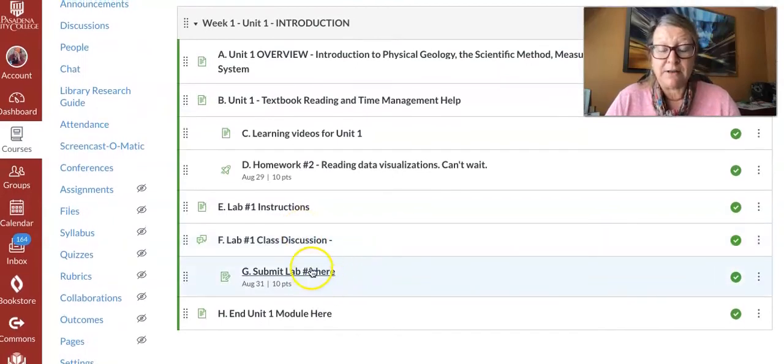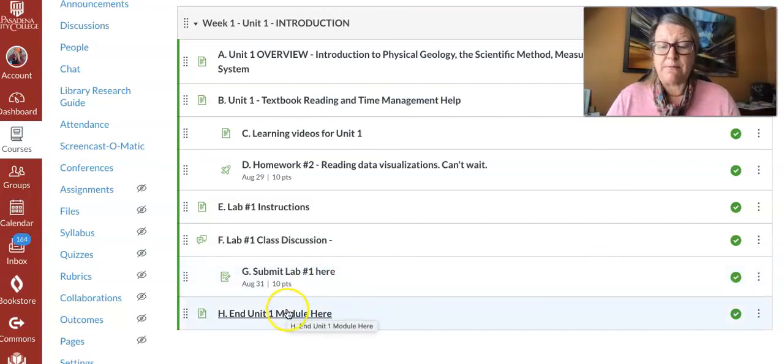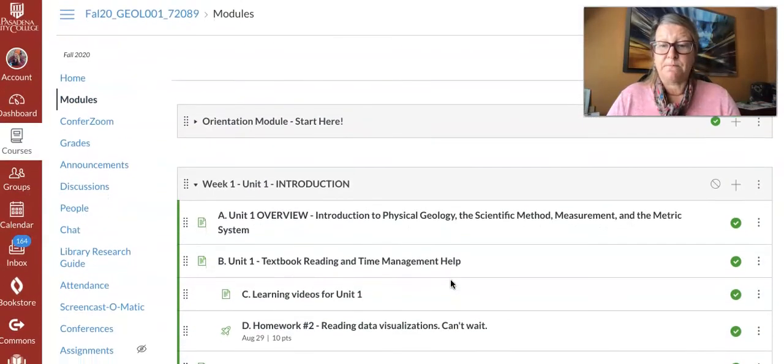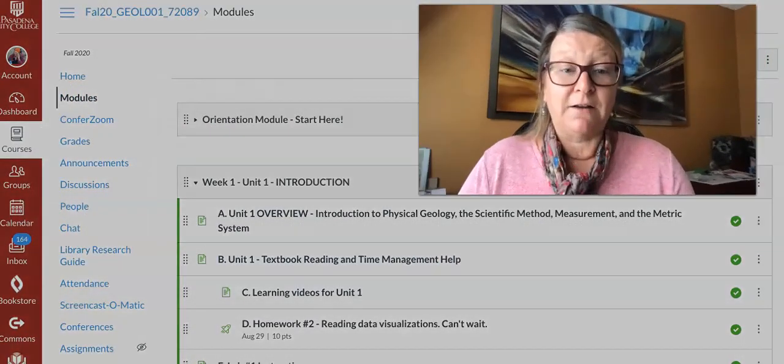And then you'll submit your lab here. You're going to scan your lab and submit it into Canvas. And then there's a wrap-up of the module there. So that's a lot of information all at once.